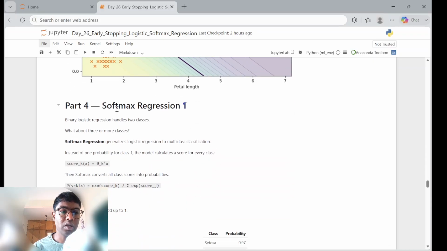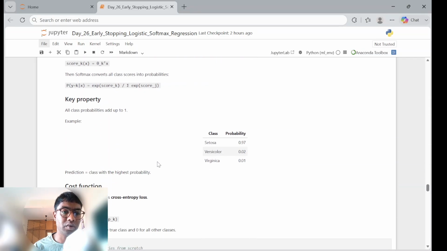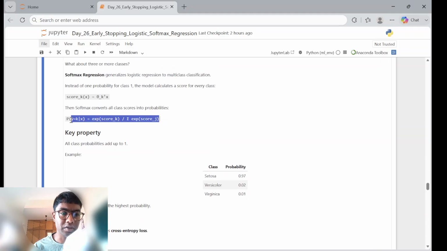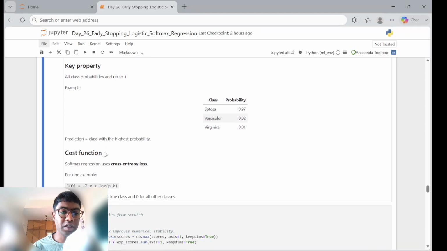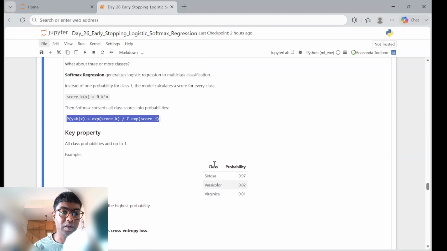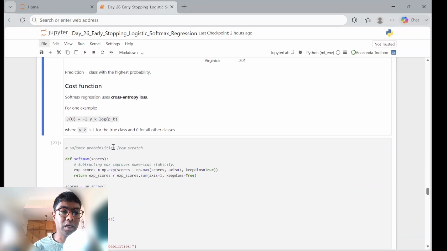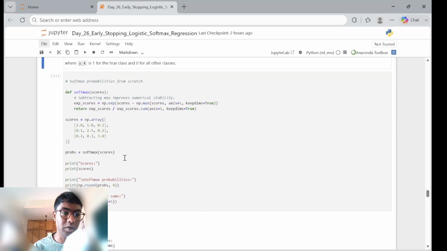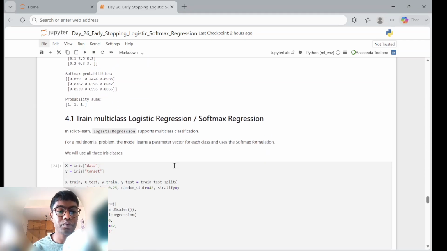Next is softmax regression. Continuing with logistic regression, softmax regression helps in multi-class classification. It has a formula again, something like this, which gives a smooth, wavy kind of curve, and it has a cost function which helps us decide if specific classes belong to one or not.